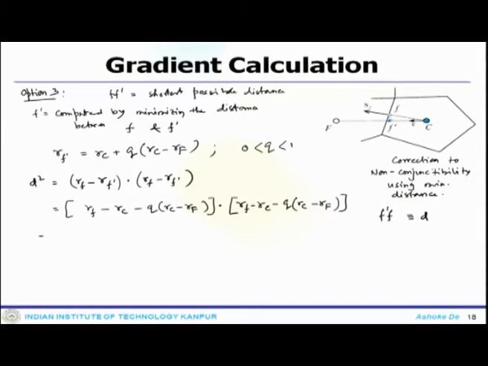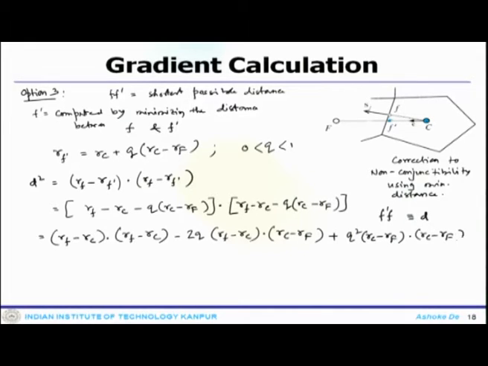If I rewrite that, it would be (Rf minus Rc) dot (Rf minus Rc), minus 2q (Rf minus Rc) dot (Rc minus Rf), plus q square (Rc minus Rf) dot (Rc minus Rf).